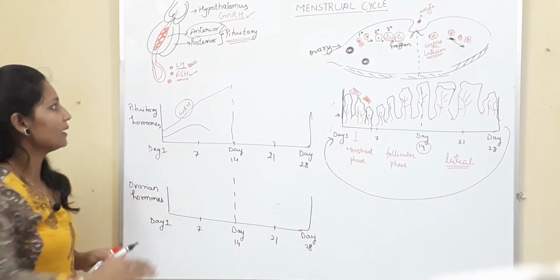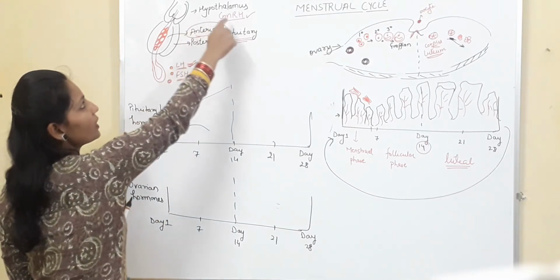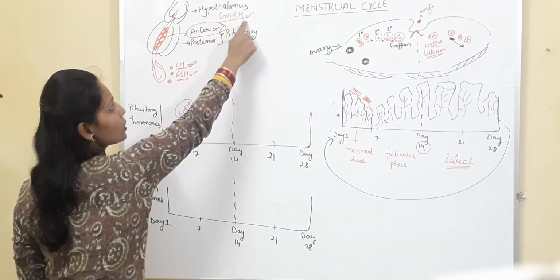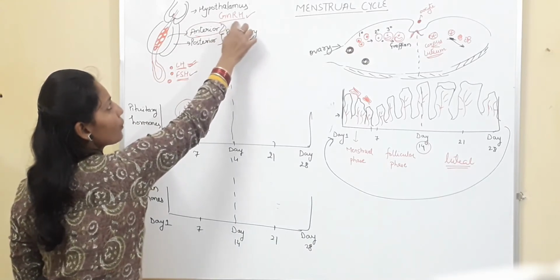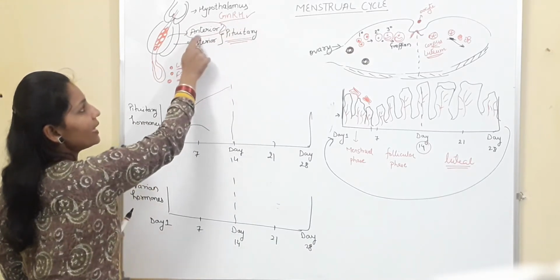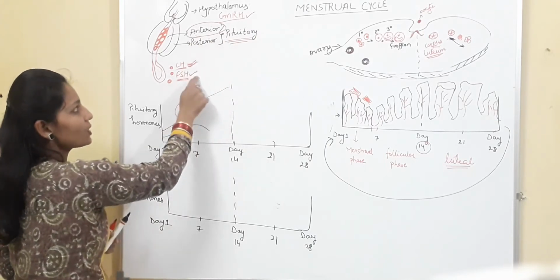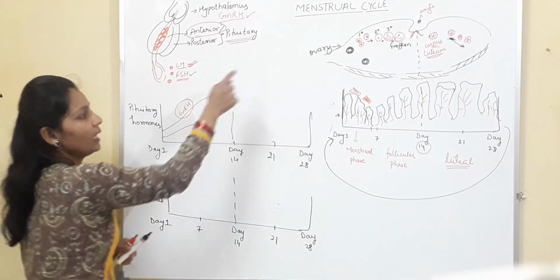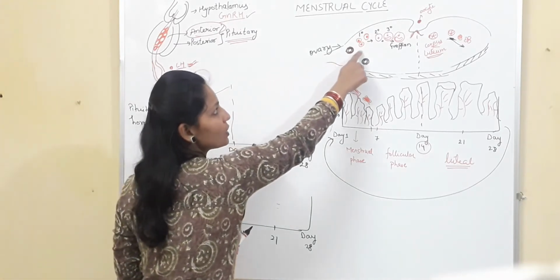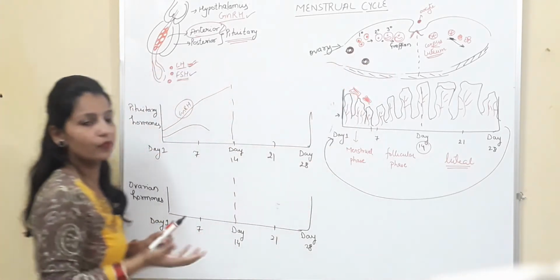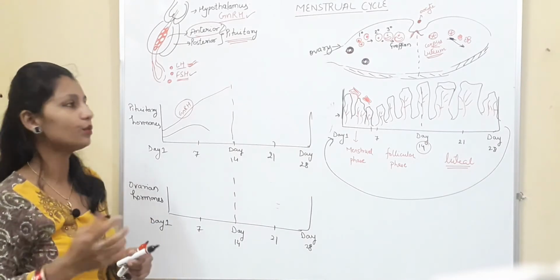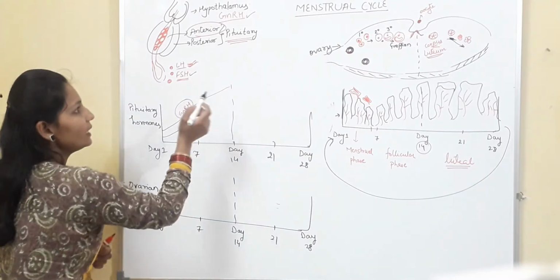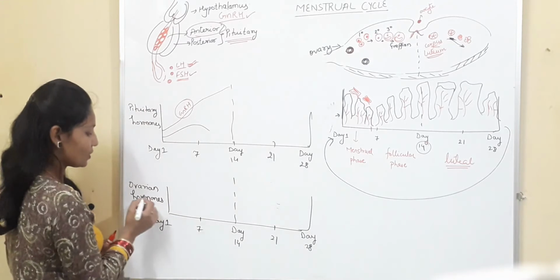सबसे पहले हमने क्या पढ़ा कि hypothalamus will release a hormone, gonadotropin releasing hormone. This gonadotropin releasing hormone will stimulate anterior lobe of pituitary to release LH and FSH. Now this FSH will move into the ovary and it will stimulate the follicles to develop from primary to secondary and secondary to tertiary. And then these follicles will release estrogen.